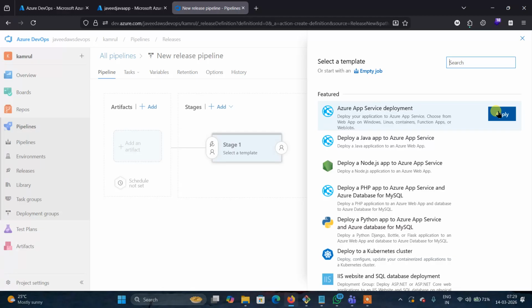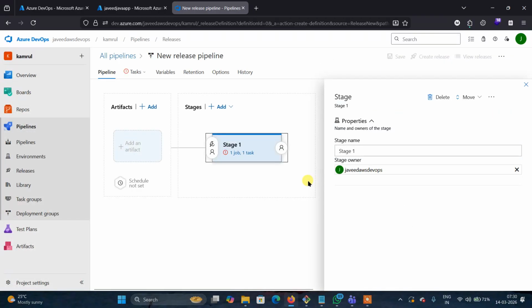There are multiple options below, like the PHP app, the Python app, the Kubernetes cluster, multiple things are there. Here I select Azure App Service Deployment. If you want, you can give a name for this release. I can just give the name deploy. Okay.